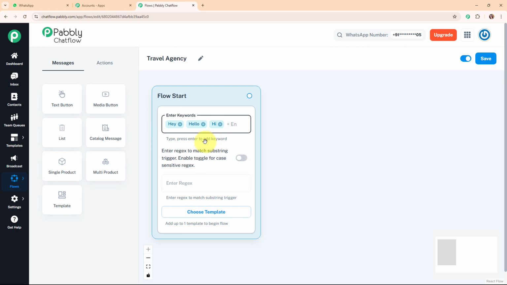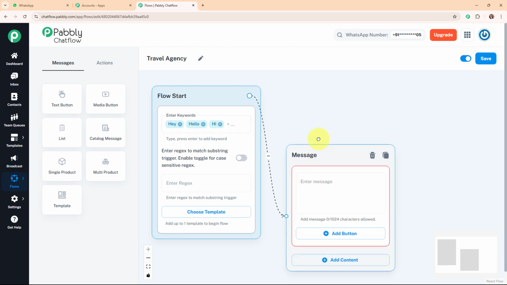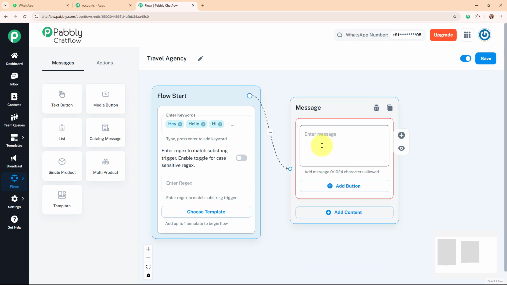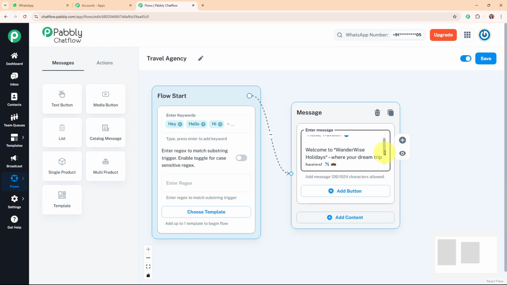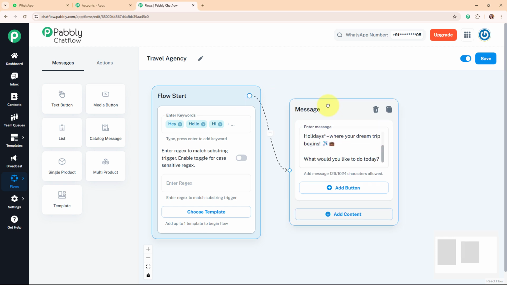Alright, so here I've selected my trigger type as keywords, and now we are going to set up this chatbot for these keywords further. Alright, so I'm going to add a text box over here, and now firstly I'm going to add a welcome or a hello message for my customers that says, hello traveler, welcome to Vendor-Wise Holidays, where your dream trip begins. What would you like to do today?